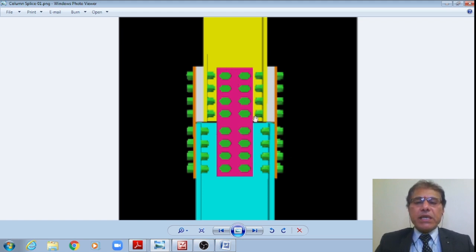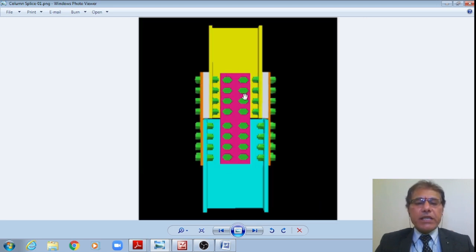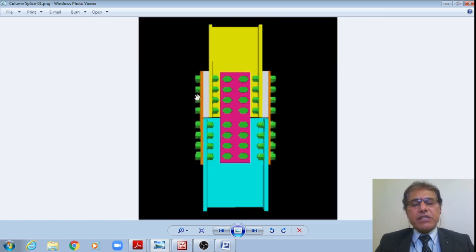And also we can see that on the web, along the longitudinal axis, both the columns shall be matching, right? There also we can see a splice plate is provided. This is what is called the shear splice plate. This will take care of the shear forces, right? Whereas this splice plate will take care of the axial forces as well as the bending moment, student, right? That external splice plate will take care of axial forces and bending moments, right?